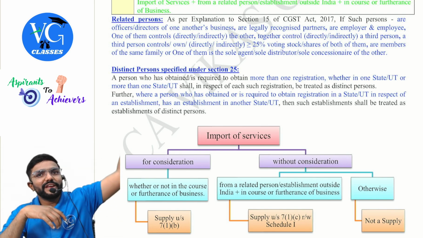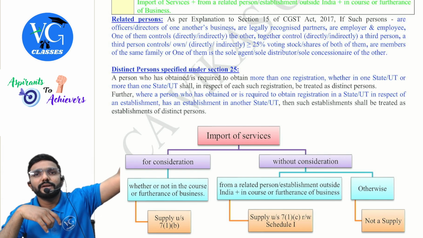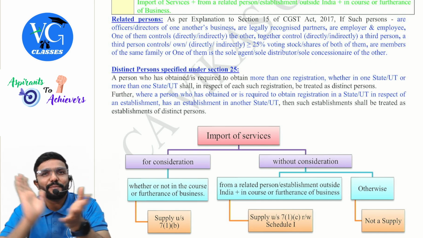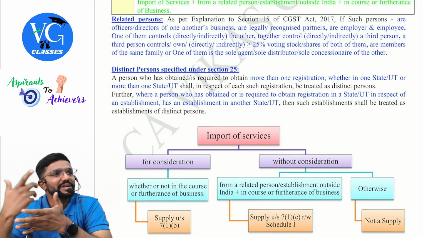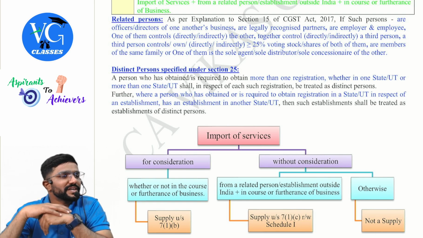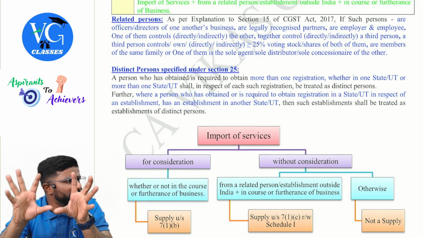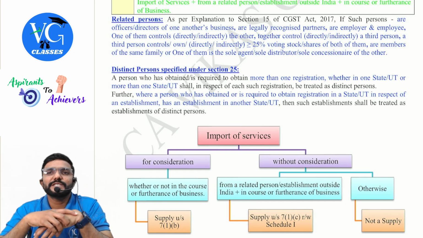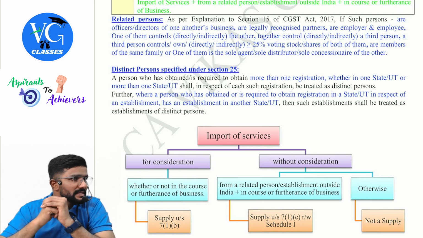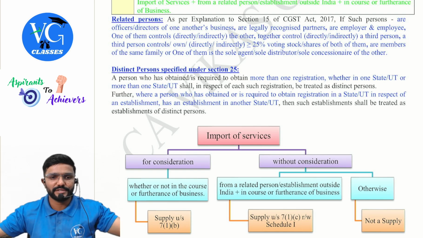Now listen, if any liquor is transferred or transported from Rajasthan branch to Karnataka, no GST. But if any laptop has been sent from Karnataka to Rajasthan, is it a supply? Yes, even without consideration, if it is sent, it is a supply. Hope you guys are able to connect. So establishment of distinct person means one might be registered under GST, another might not. Still, we are treating it as establishment of distinct person, guys.